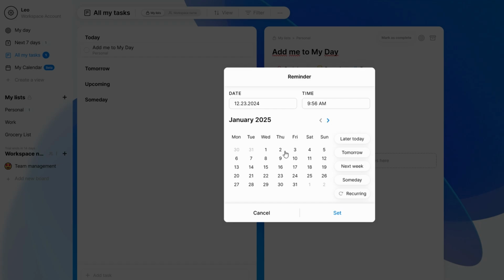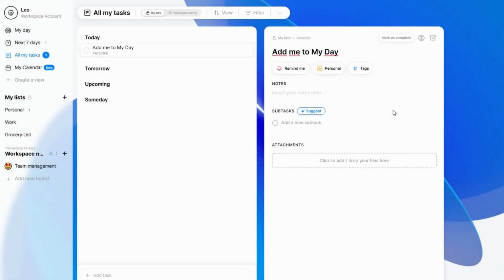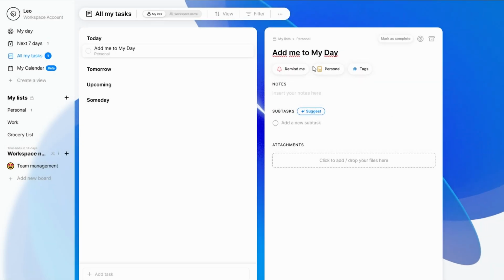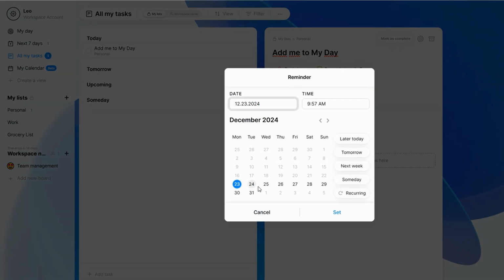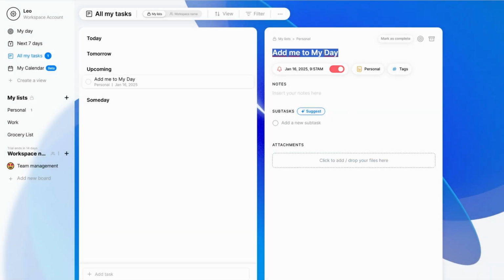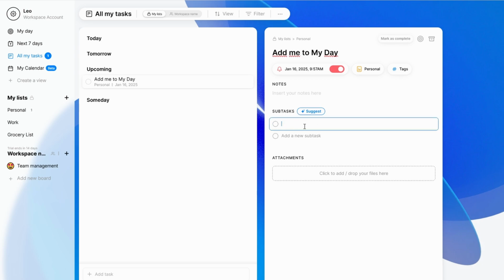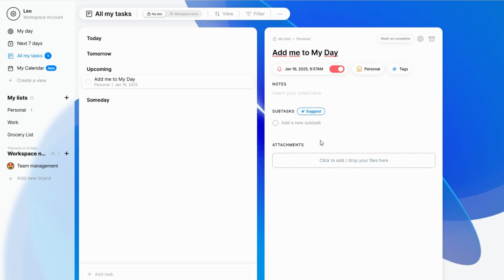Then, set a reminder to stay on track. Choose a specific date, pick a time, or even set up recurring tasks for things that happen regularly, like pay rent or weekly team check-ins. If your task requires more details, you can add subtasks, notes, or attachments. For example, you might break down organize birthday party into steps like order cake, send invites, and buy decorations. You can also attach documents, like a budget spreadsheet or an event itinerary.